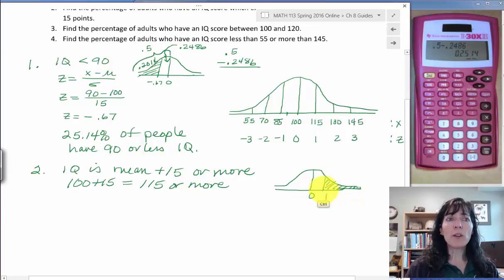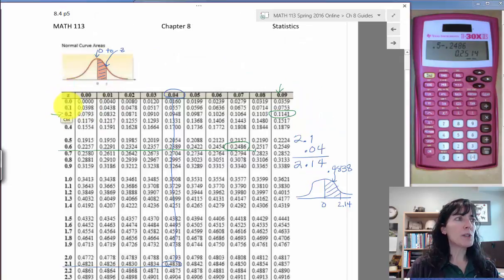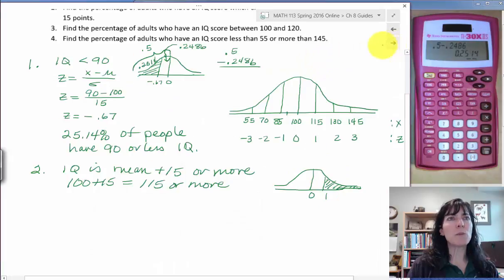Same deal again, we can look up the z-score, which is going to be down here at 1.0, and we want to do 1.00, so that's going to be 0.3413. Remember, with the rule of thumb for the empirical rule, it was 34%. That was an approximation. It's exactly 0.3413, so we'll use 2 more decimal places with that. And that tells us this area from 0 to 1.0 is 0.3413. And what we really want to know is this piece.